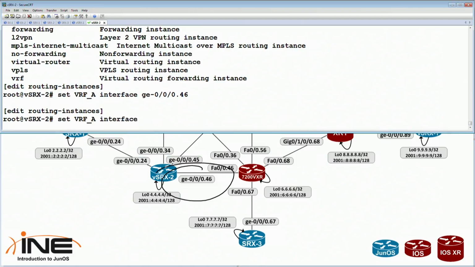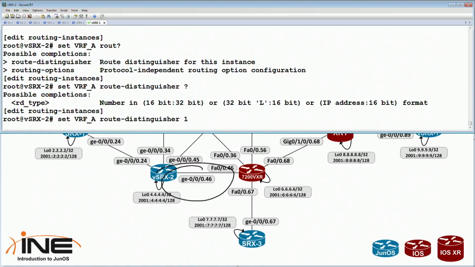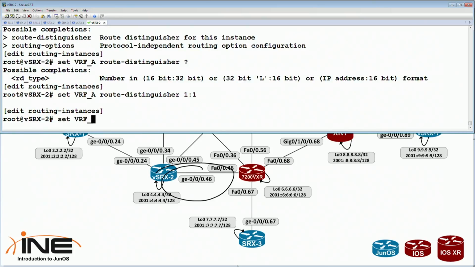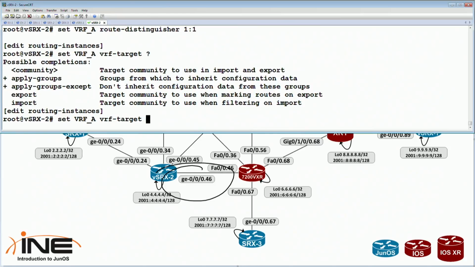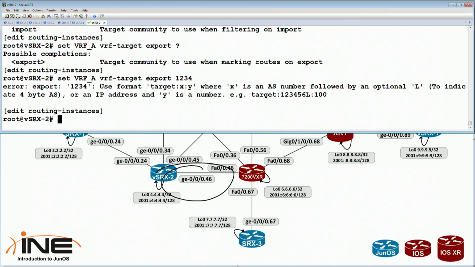We need to set the route distinguisher. Route distinguisher. Okay, so same format as iOS. We'll say 1.1. Doesn't really matter what it is. Set the import and export policy. So the VRF target, we're talking about the VPN v4 route target value. Export, and then if you just type anything in here, I'll show you the syntax format. The syntax format is target: and then the actual target number. So target: like 1010.